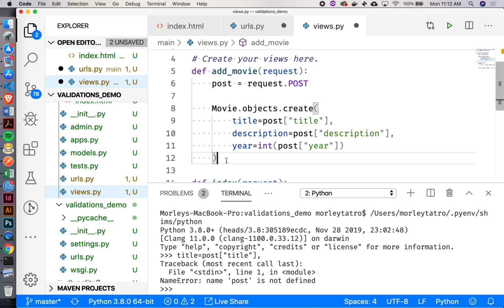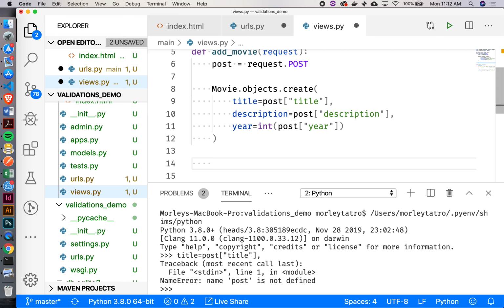Why is your int outside of your post? Should it be inside the post? Inside. Why would it be inside? So post at year is giving me a string, right? Oh, yeah. So I'm calling this int function to then convert it. Yeah. Okay.